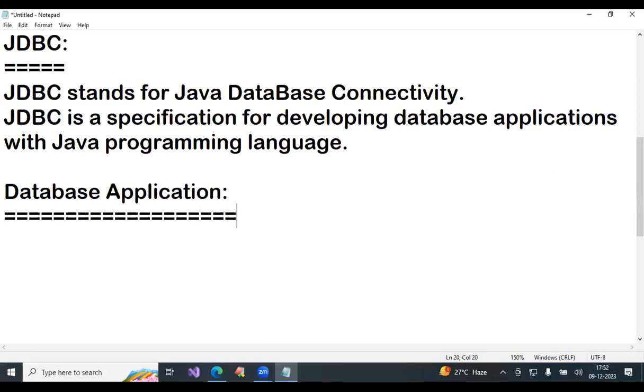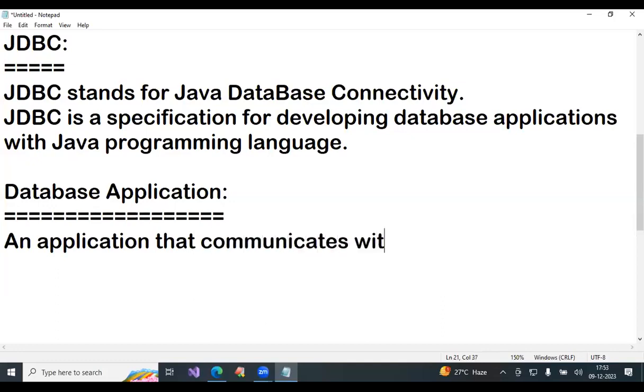Database application: an application that communicates with the database is known as a database application.